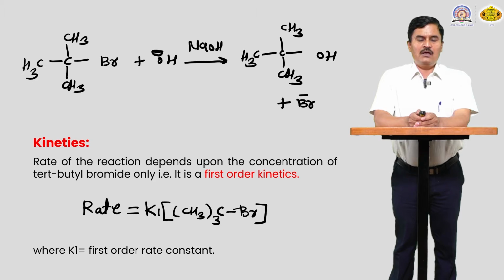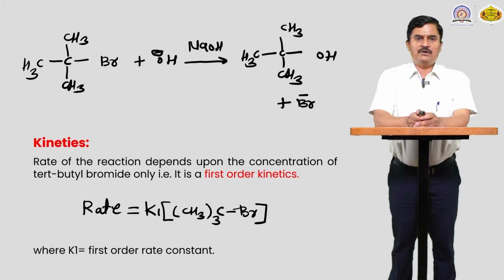Kinetics of this reaction: the rate is directly proportional to the concentration of the substrate, because only one molecule takes part in the slow step. The rate of the reaction depends upon the concentration of the substrate only. If we change the concentration of the reagent, the rate of the reaction is not affected, because the nucleophile is not involved in the rate determining step.